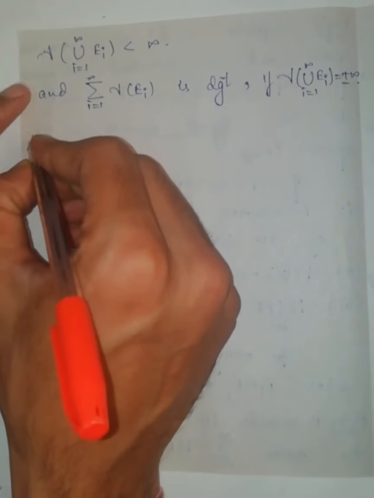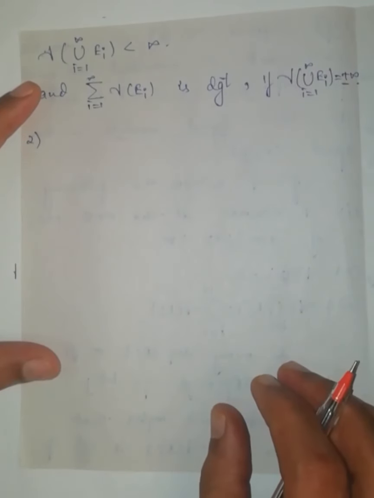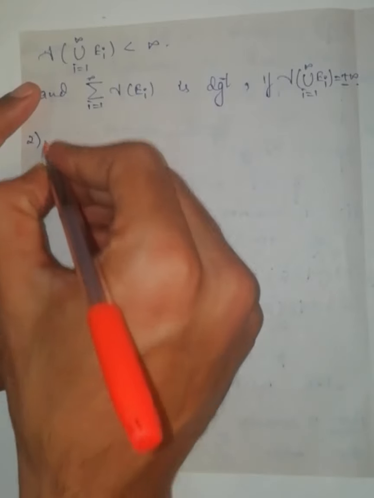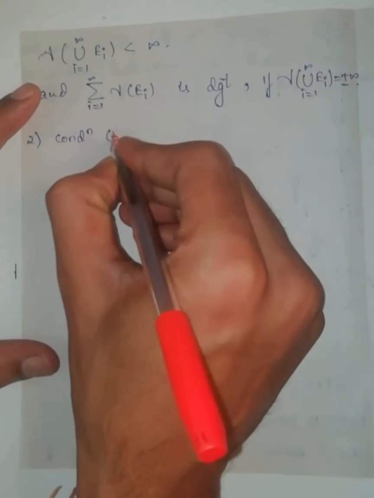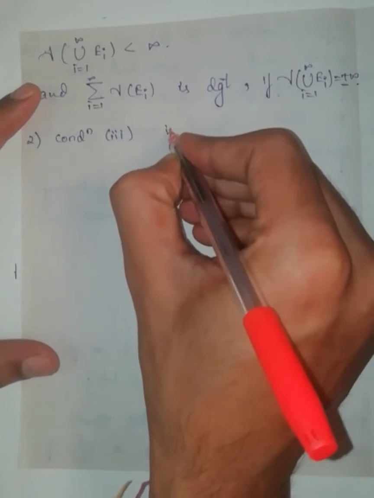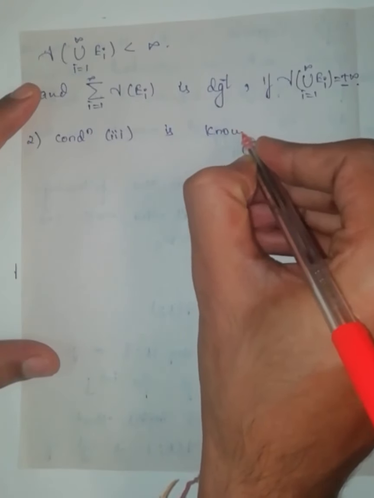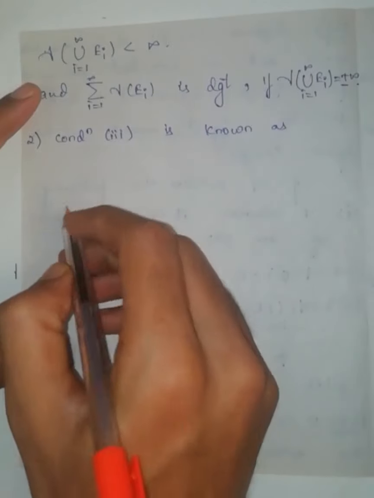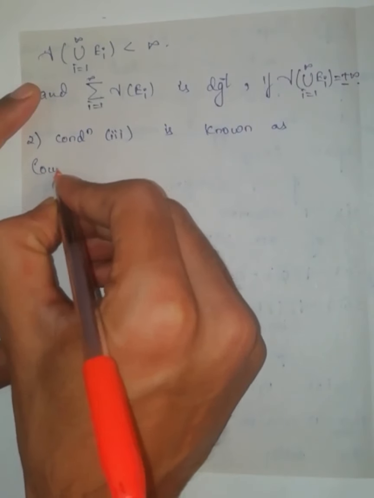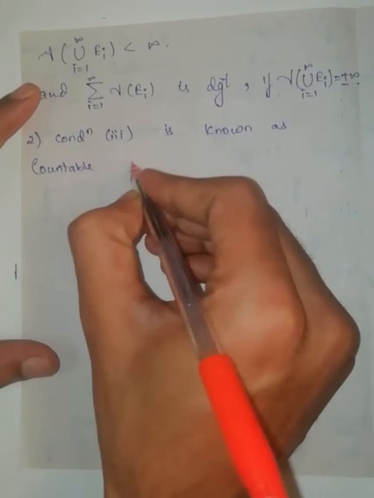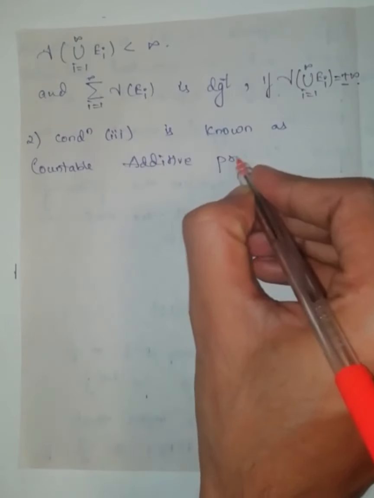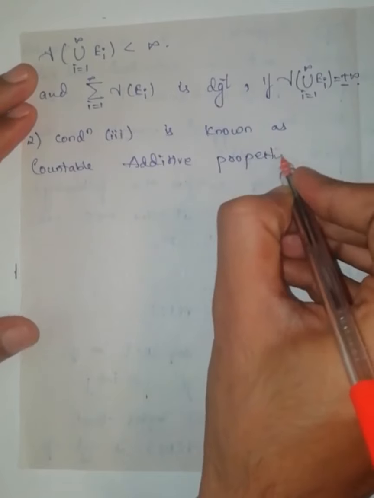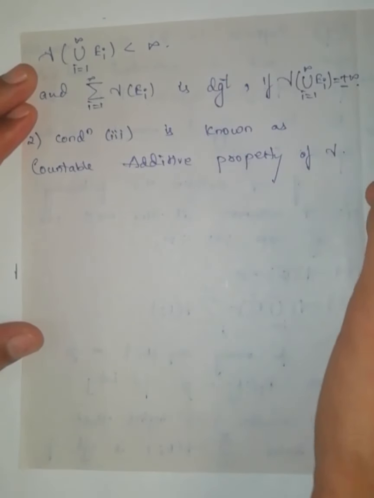Now next note, second one: condition 3 is known as the countable additive property of gamma.